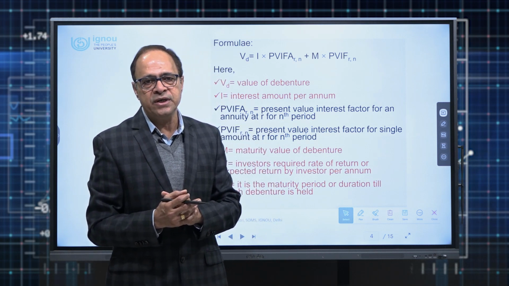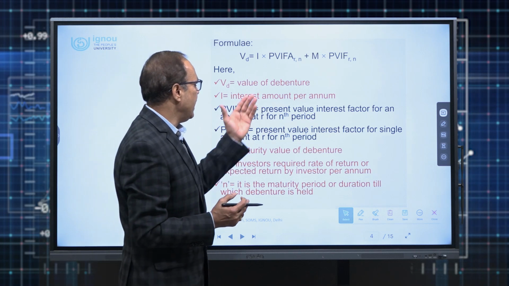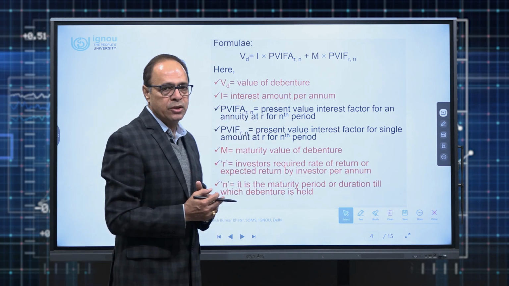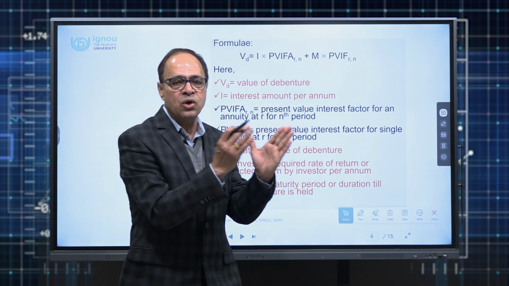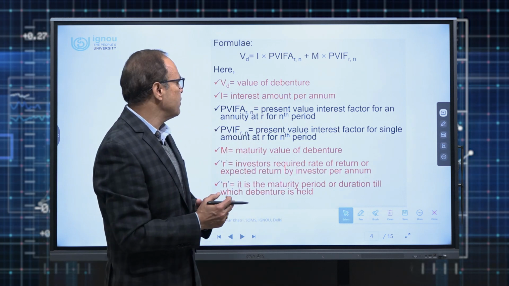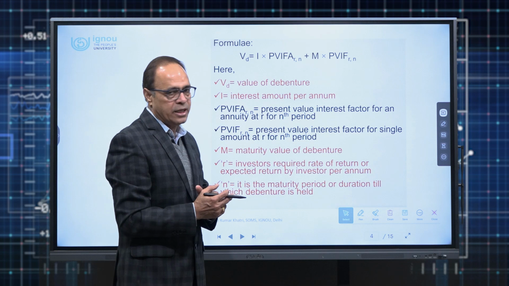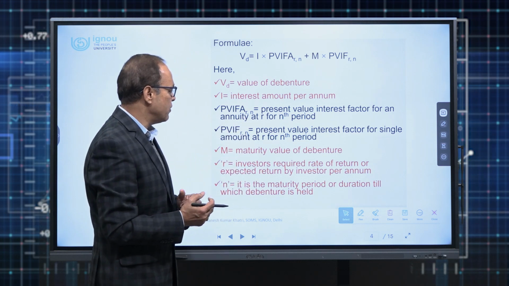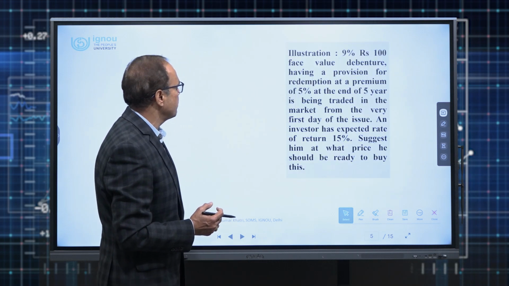Now this rate of interest is the investor's required rate of return, R, and N is the duration till which he gets the interest. M is the maturity value, and this maturity value comes at the end of the holding period of the debenture. So this will come only once, so we will multiply it with the present value interest factor at a particular rate of interest for the nth period. That is how the formula works out. Now let us see how the calculation goes about.